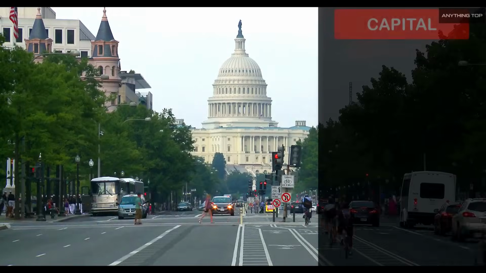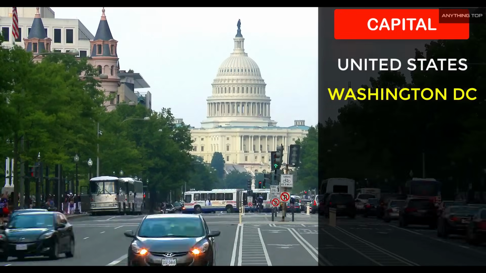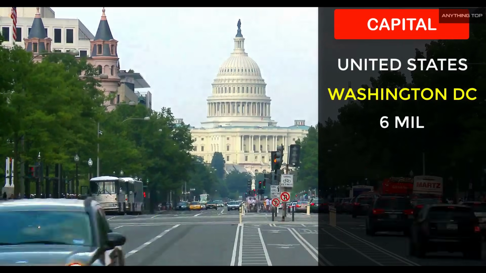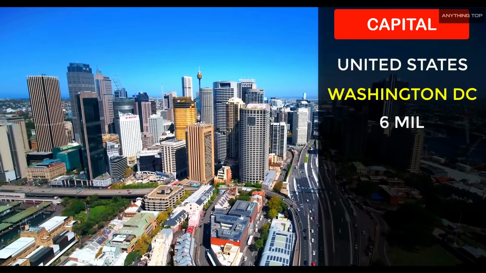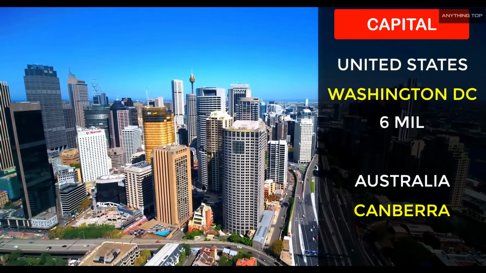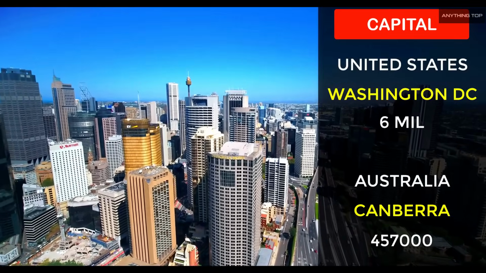The capital of United States is Washington DC and the population of Washington DC is around 6 million. On the other hand, the capital of Australia is Canberra. The population of Canberra is around 457,000.